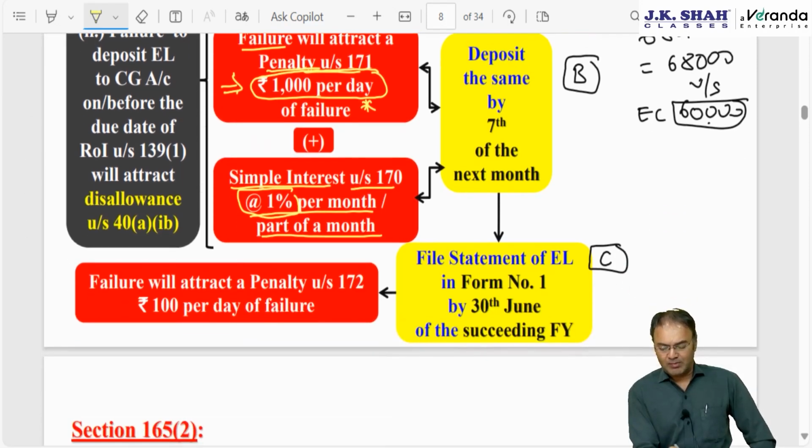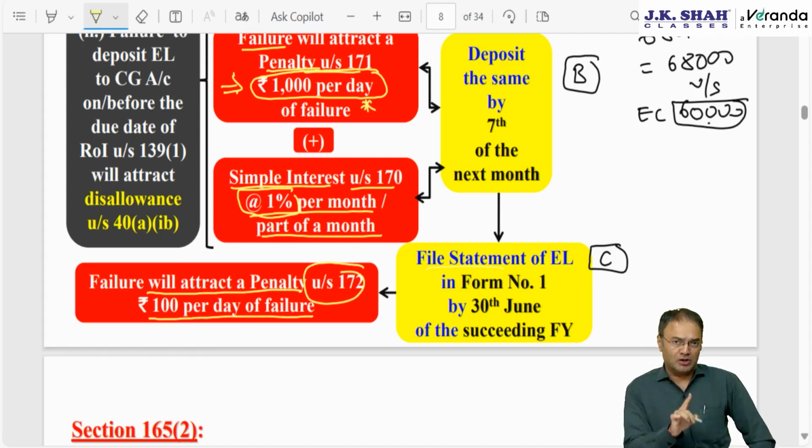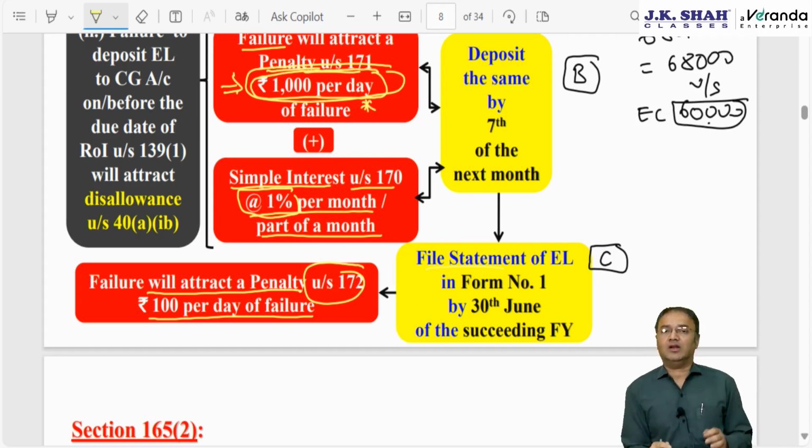And the last requirement, third requirement, is to file the statement. If this statement is not furnished by 30th June of the next year, then it will attract penalty under section 172, 100 rupees per day. If equalization levy is not deposited, then 1000 rupees per day. And if the equalization levy statement is not filed, then 100 rupees per day penalty. Technically, this is what is needed from the exam perspective.